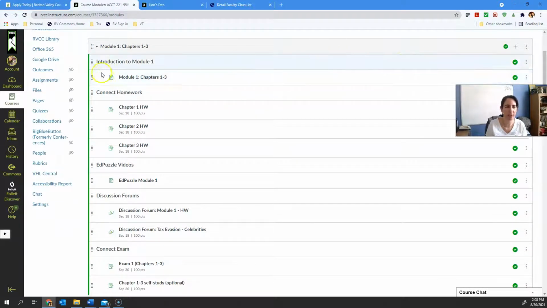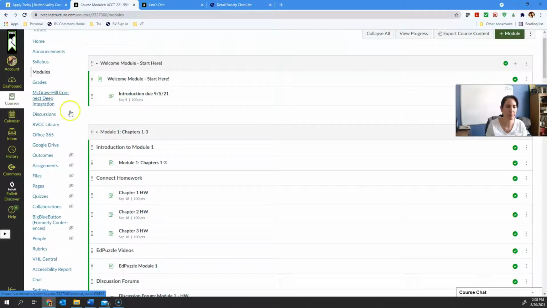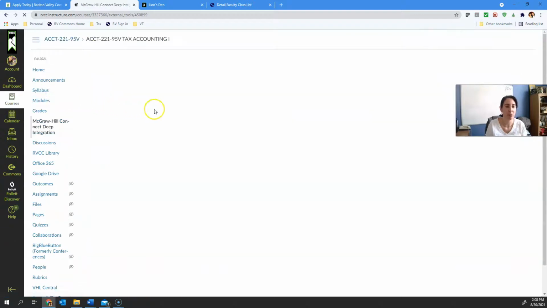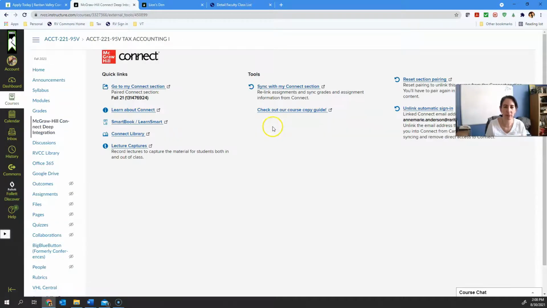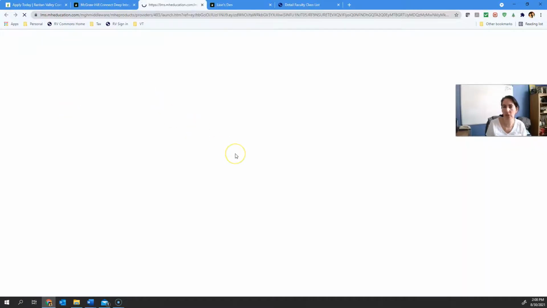What it looks like to get into McGraw-Hill. If you click on Chapter 1 homework, you just have to register for it. You have free access for 2 weeks, and then you can buy access through the publisher or through the bookstore. The publisher's going to be cheaper, though, I'll tell you that. Or you can click on McGraw-Hill here and go to the My Connect section.